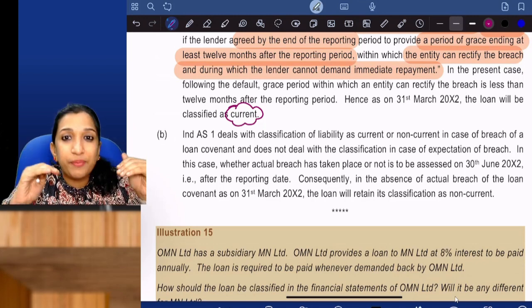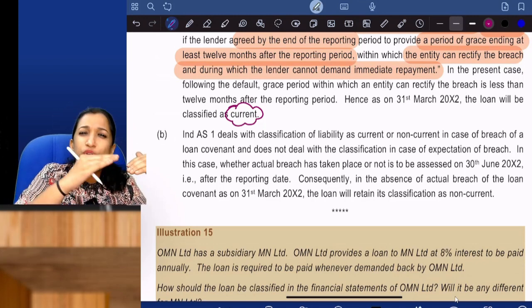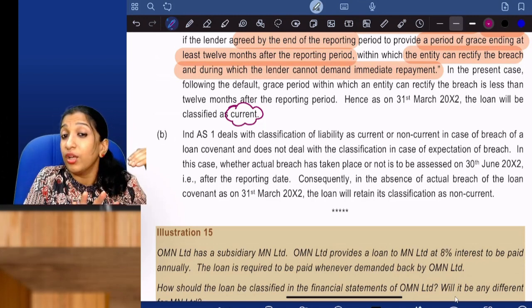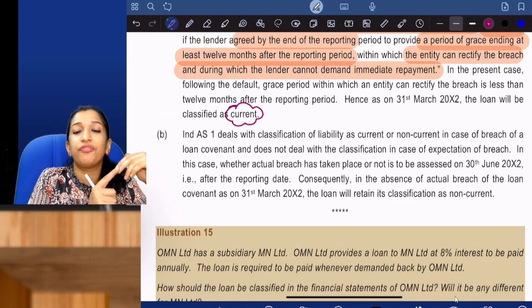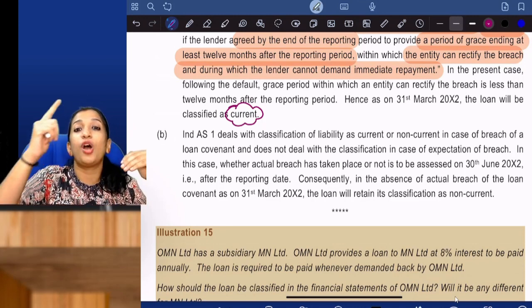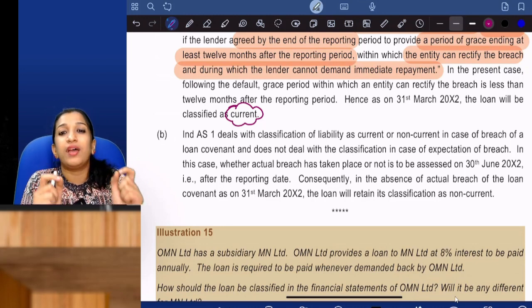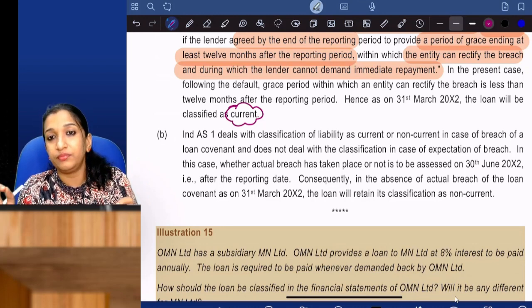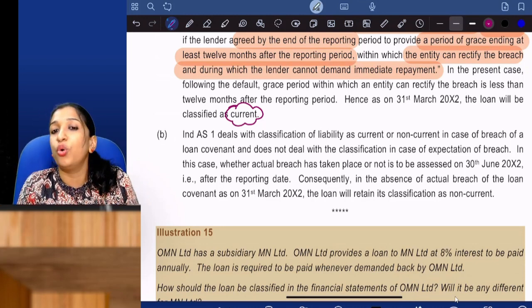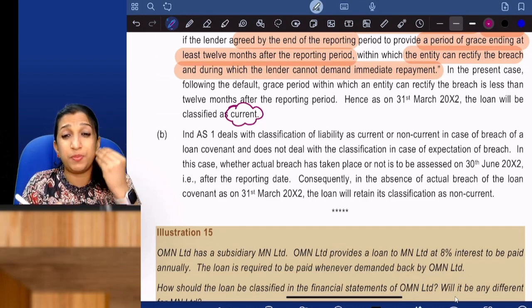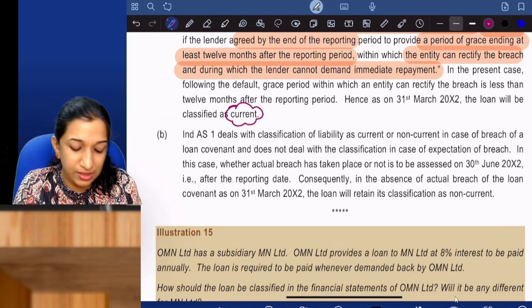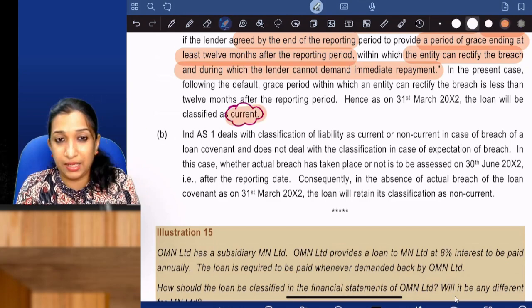As a result, it has become current. Now, can you recognize it as non-current? No. You can recognize it as non-current only if the bank has given a grace period of at least 12 months or more. But here in this case, there is no 12 months grace period, just 3 months. Hence, it should be treated as current. I hope that is clear.